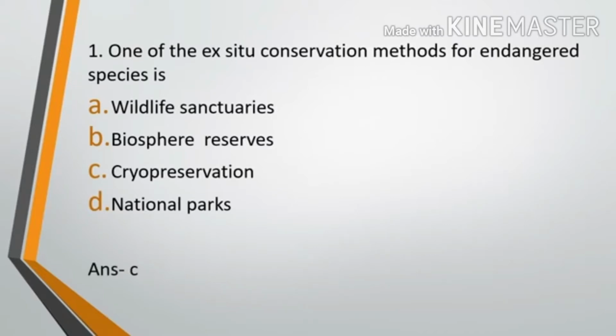Now, what does ex situ conservation mean? The term itself is giving it away. Ex situ means outside the environment. So we are trying to conserve or preserve the endangered species outside the natural habitat. In wildlife sanctuaries, we are preserving the organism in their natural sanctuaries. In biosphere reserves, we are preserving the organism in the natural environment. In national parks, we are preserving the organism again in natural forest.